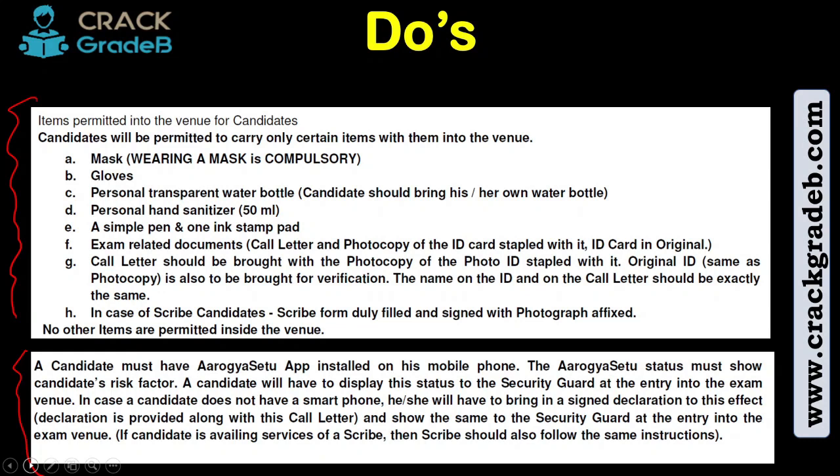Nobody was asking you to bring a personal sanitizer or mask before this COVID time, right? Since we have an unnatural condition outside, obviously there are a few restrictions and a few things that you need to carry. Go through it so that there is no last-moment hurry, because that will affect you negatively. So read this, carry all the things, and you are done.